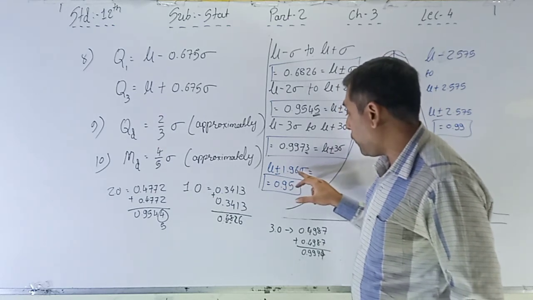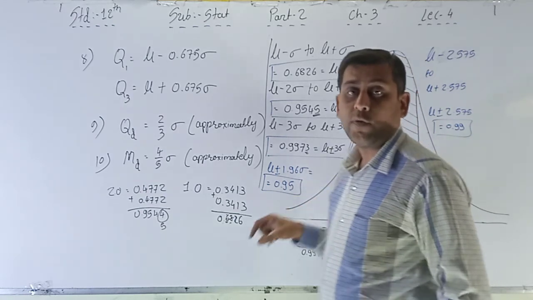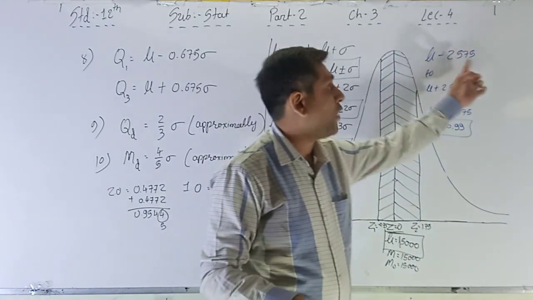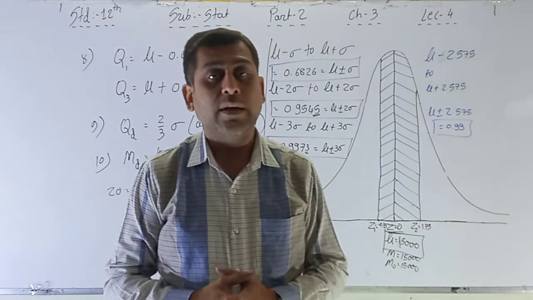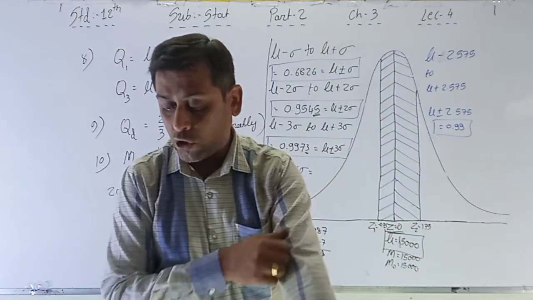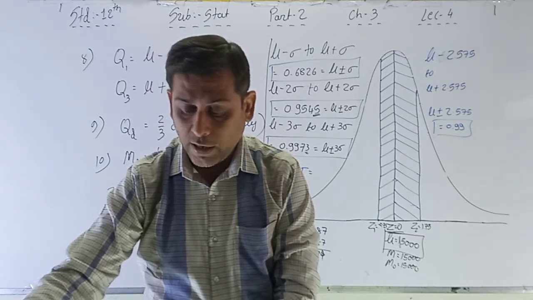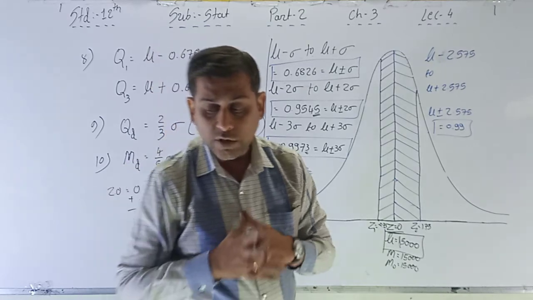And 1.96 minus or plus has the exact value 0.95, and 2.575 plus or minus has the value 0.99. So the properties of normal distribution are over.